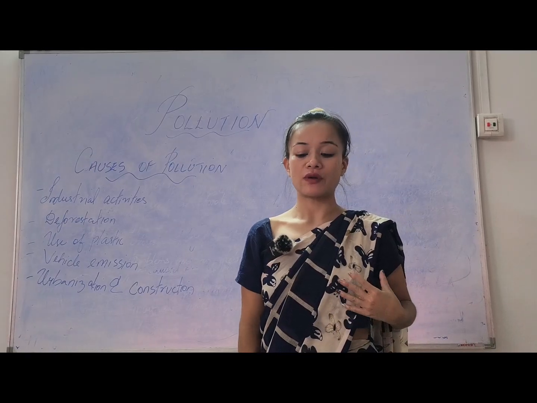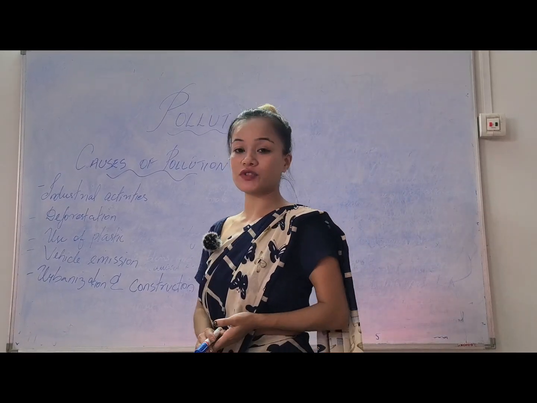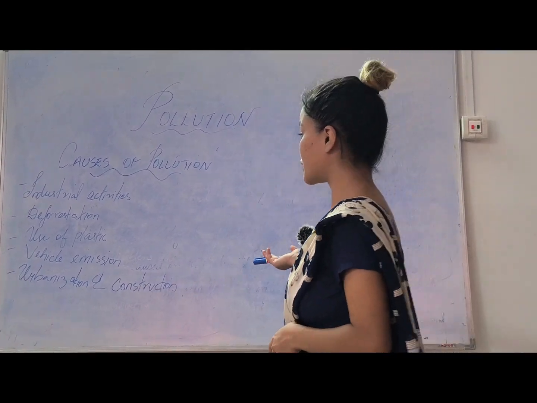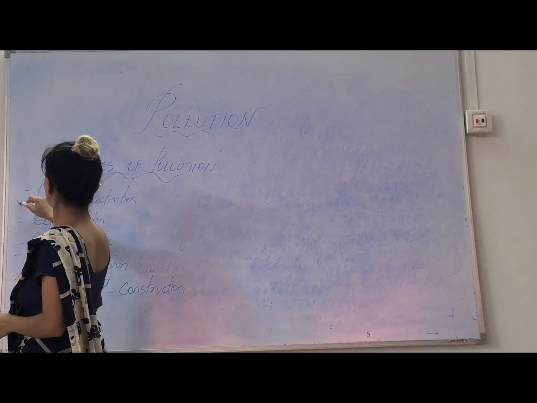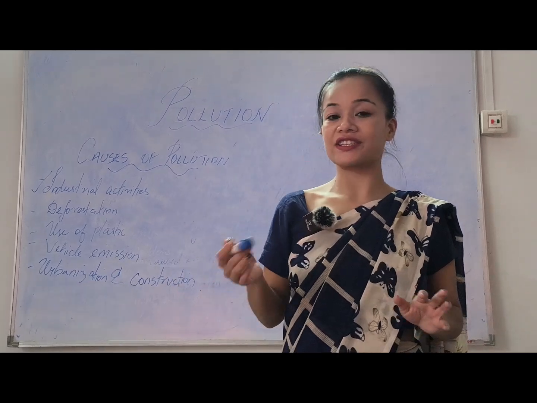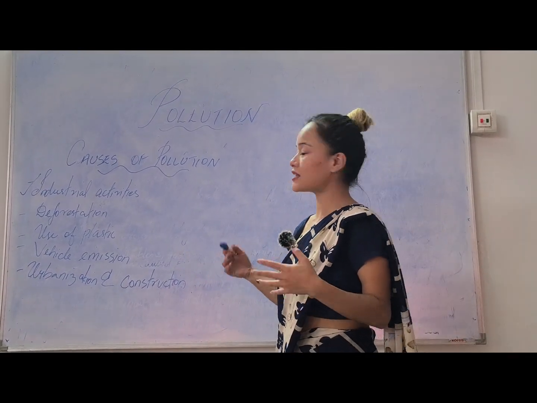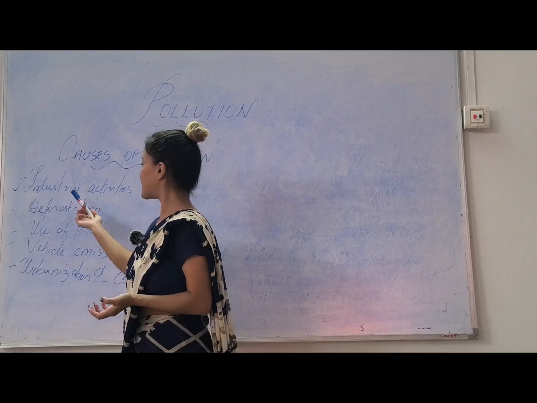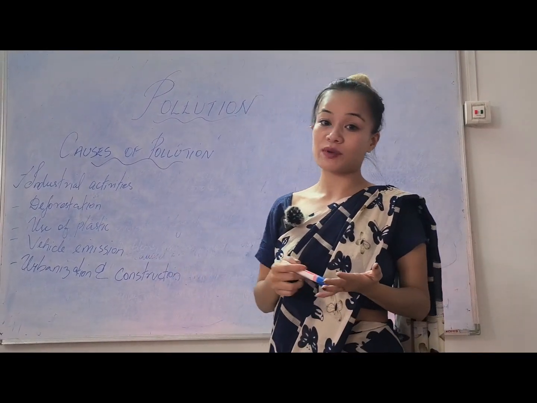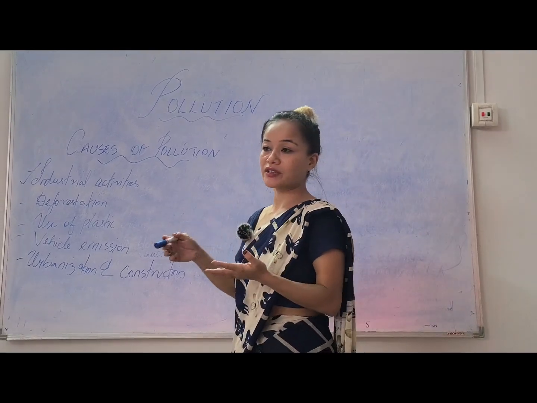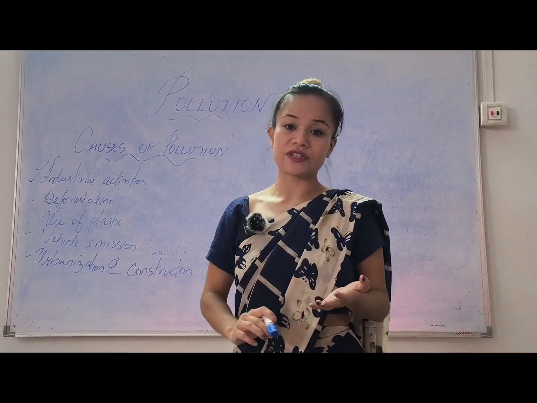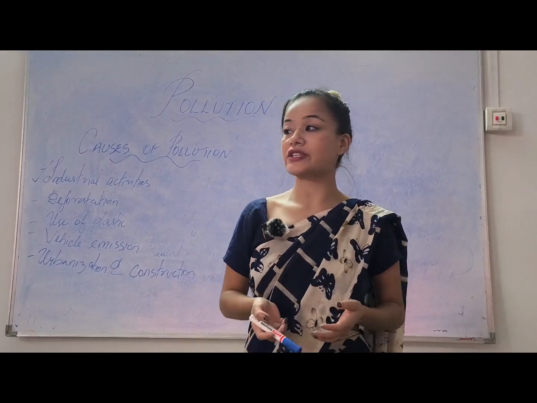Now let's discuss the causes of pollution. What is the reason for pollution? What causes pollution? So first of all, we'll see industrial activities. Any activity that is performed within the industry, any chemical, anything that is performed in the industry can cause pollution. It can cause air pollution, because they'll be burning things. So it can cause air pollution, soil pollution, even water pollution, everything.